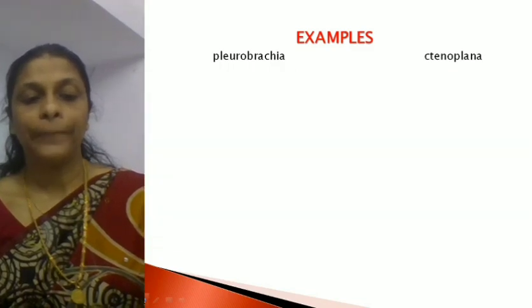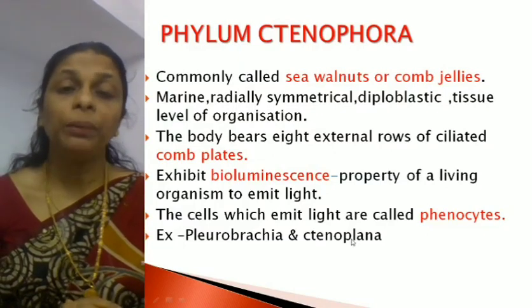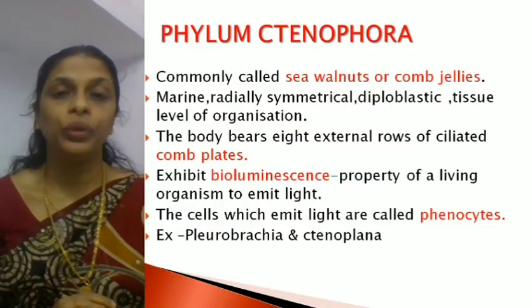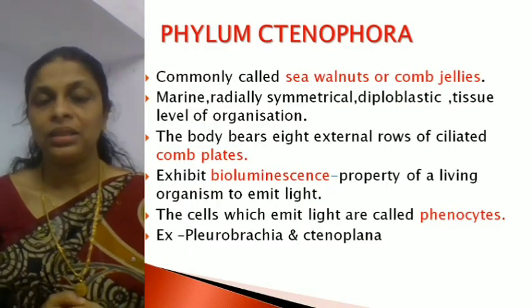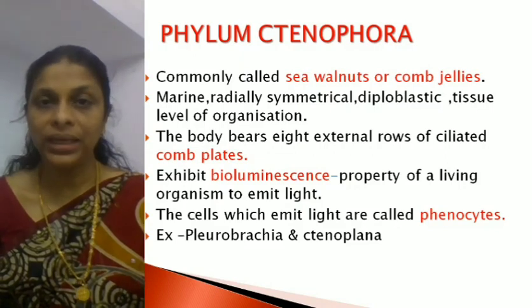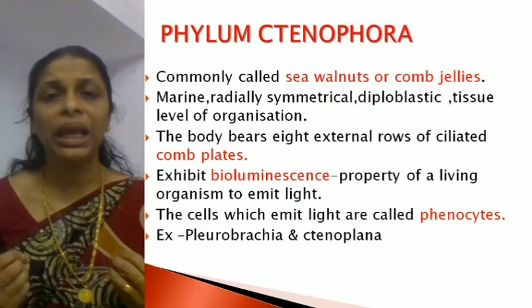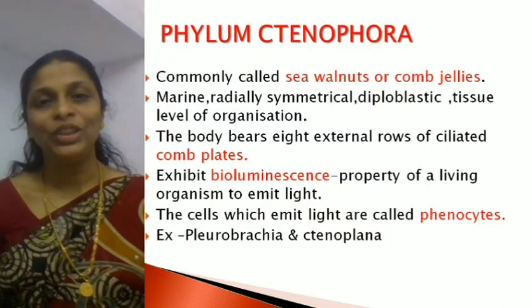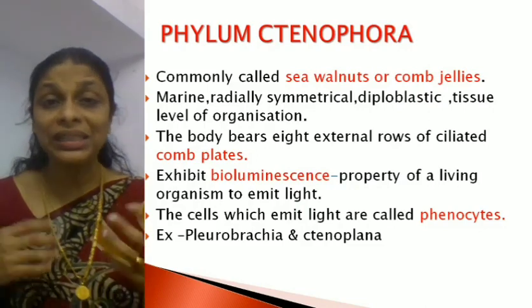Another important peculiar feature of phylum Ctenophora is that they exhibit bioluminescence. Bioluminescence is the property of living organisms to emit light. Have you seen any organism which can emit light? You must have heard about or seen glowworms.